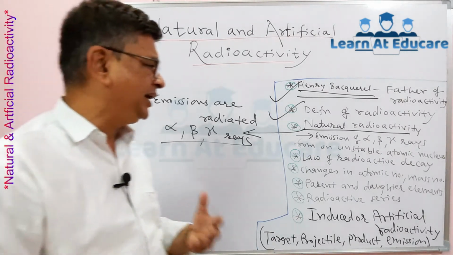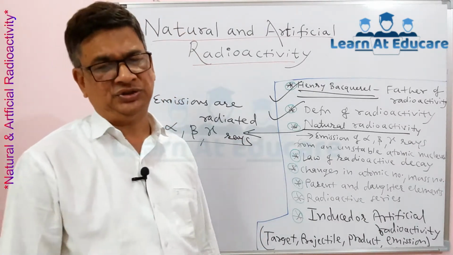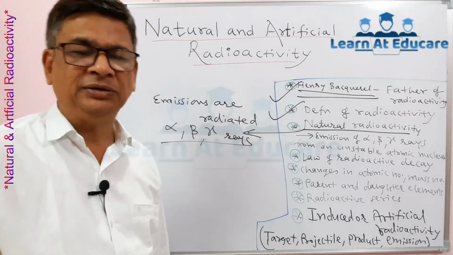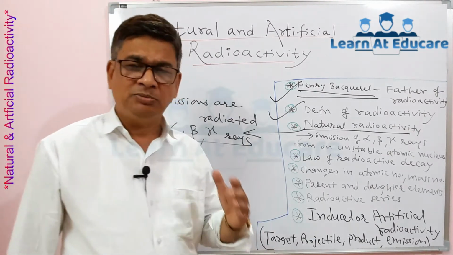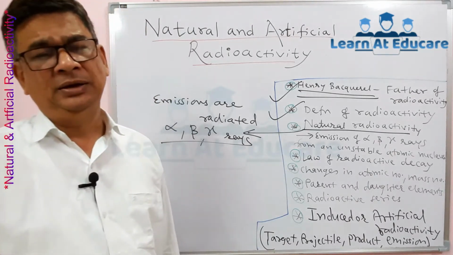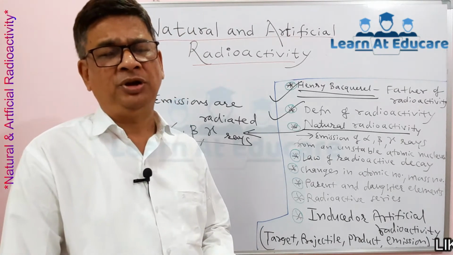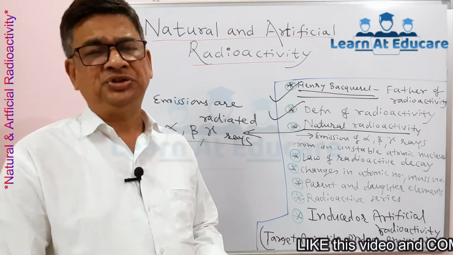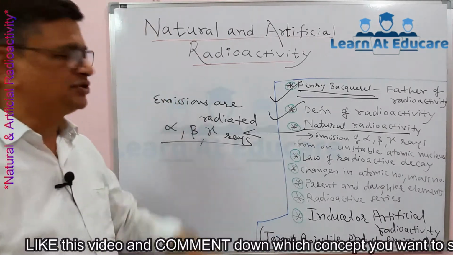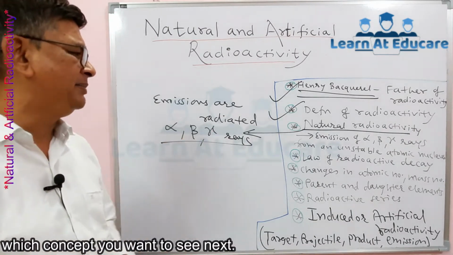Now why does radioactivity occur? Because of an unstable atomic nucleus in heavy elements like uranium, radium, thorium and plutonium. These are elements from the periodic table with such high-mass unstable atomic nuclei. They have the property called radioactivity, which is known as natural radioactivity. Their emissions are in the form of alpha, beta and gamma rays.